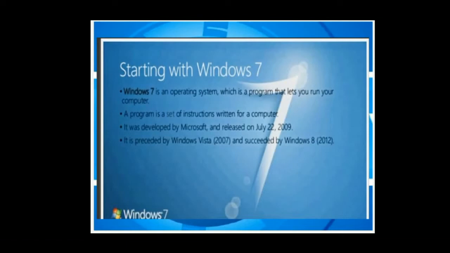It means Windows 7 is an operating system developed by Microsoft company, and Windows 7 was released on July 22, 2009. It is an updated version of Windows Vista 2007 and succeeded by Windows 8 2012. At present, Windows 10 is the latest version of Windows by Microsoft company.